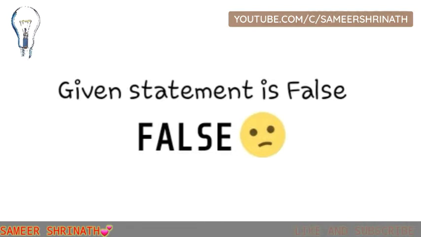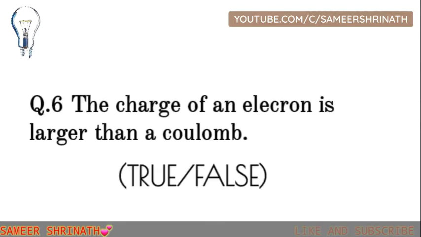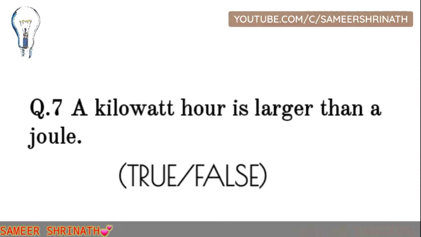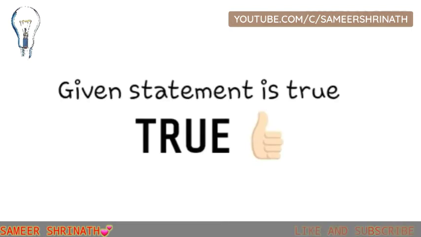Now we are going to ask question 6. The charge of an electron is larger than a coulomb. I repeat, the charge of an electron is larger than a coulomb, and it's false. Question 7. A kilowatt hour is larger than a joule, and I think it's true. Yeah, it's true.